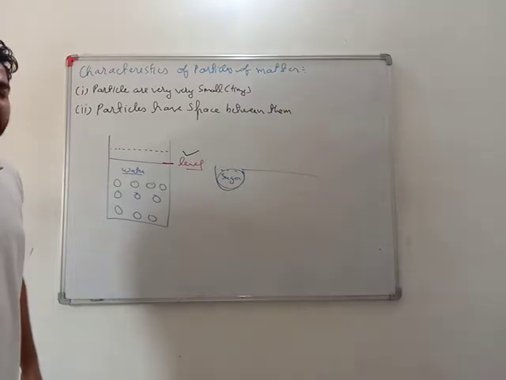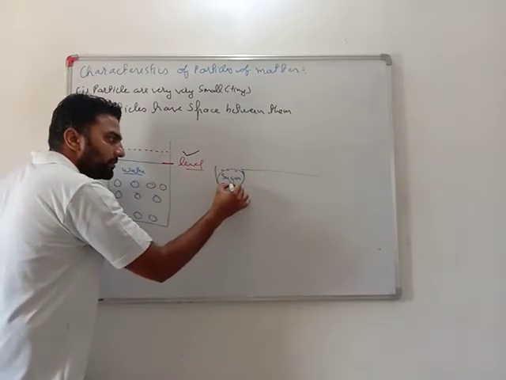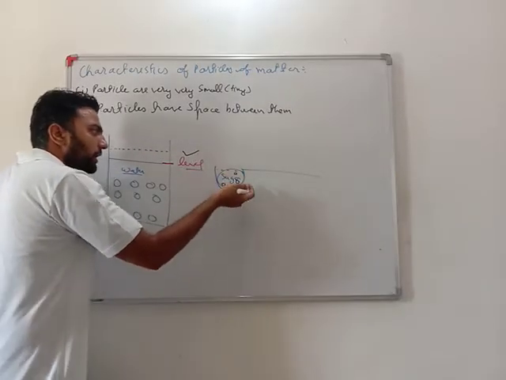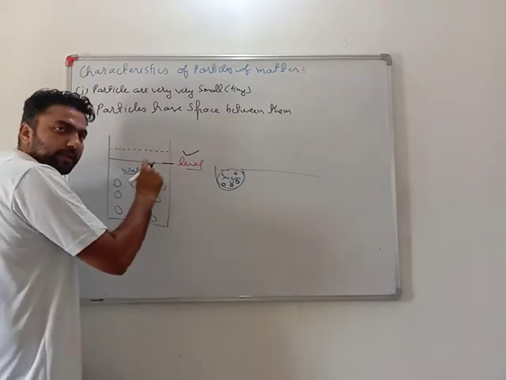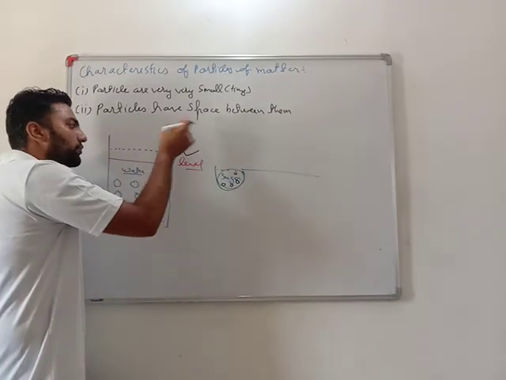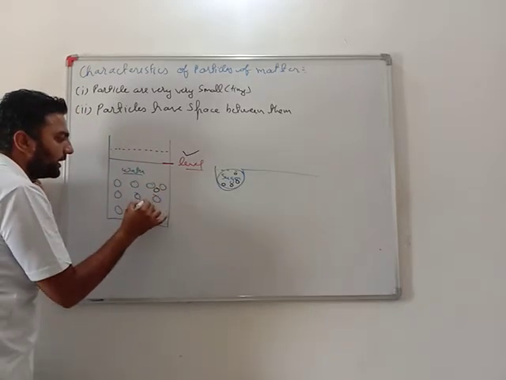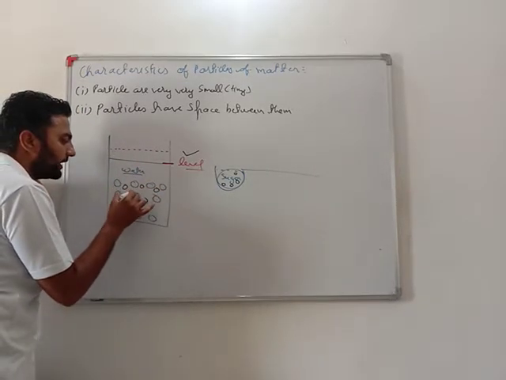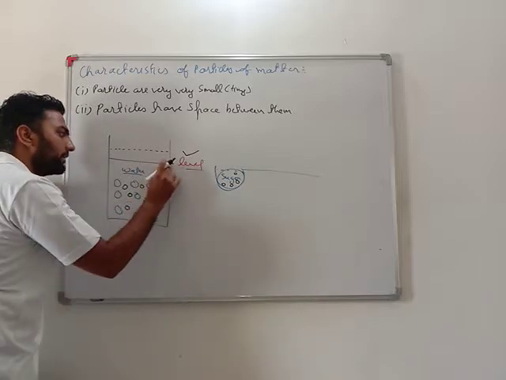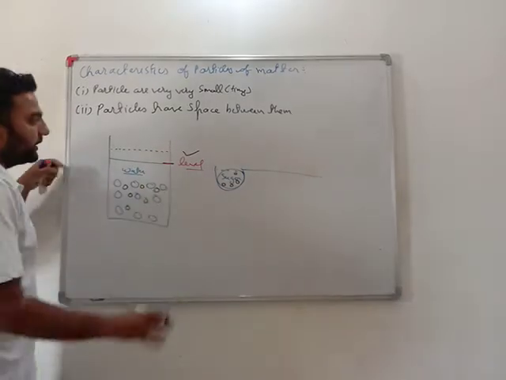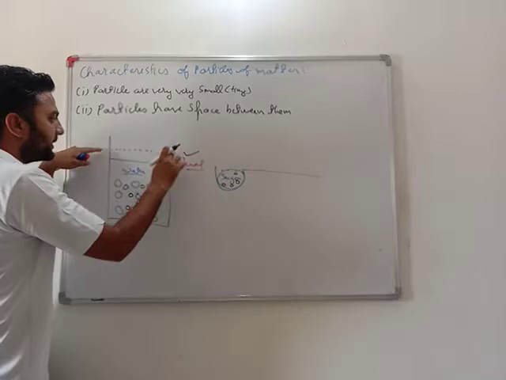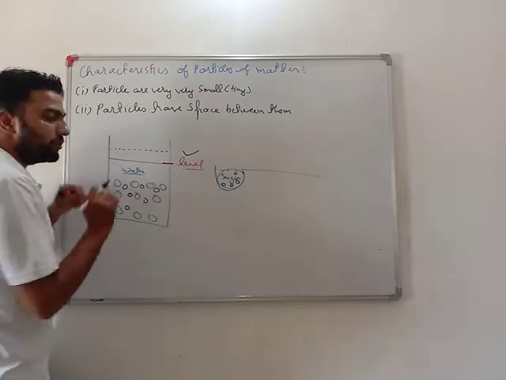So the hint I get is that sugar is made up of particles. When we add these sugar particles into water, obviously there might be some space in which these sugar particles are taking place, and that's why this level is not rising. If the level would have risen, it means there is no space.